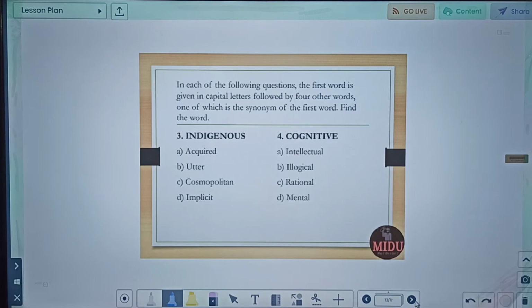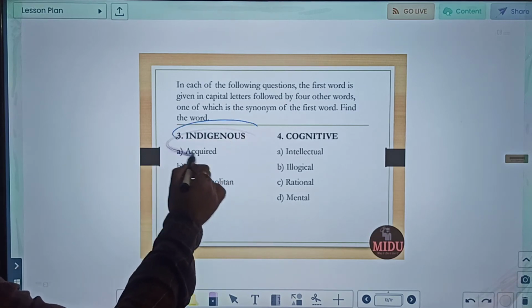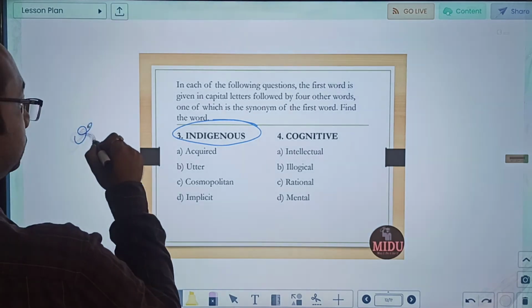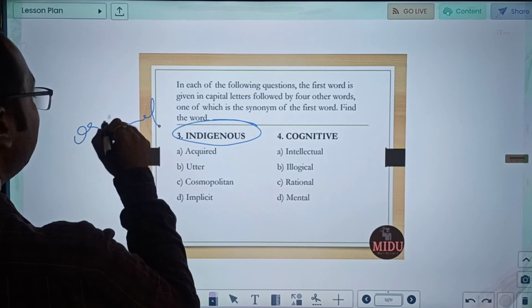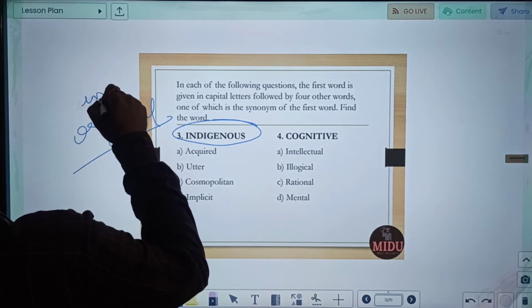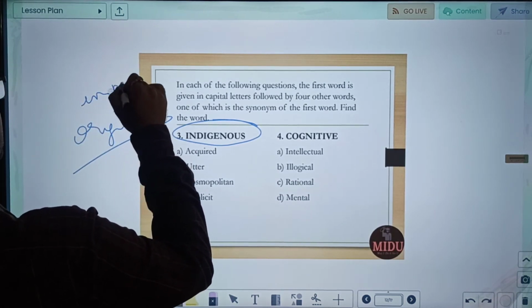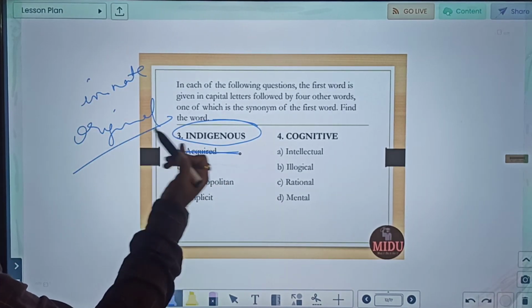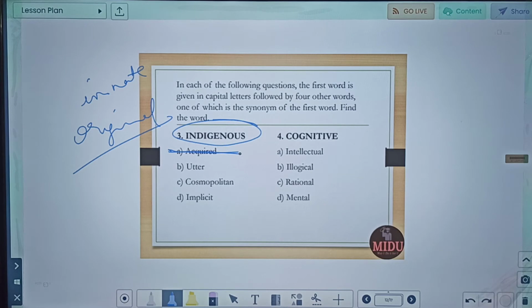So our third word is indigenous. So indigenous basically means innate or original. Okay, so something which is original or which is innate, belonging to that particular place. Okay, so opposite to that will be acquired, not original, you are acquiring it, that will be the opposite one.